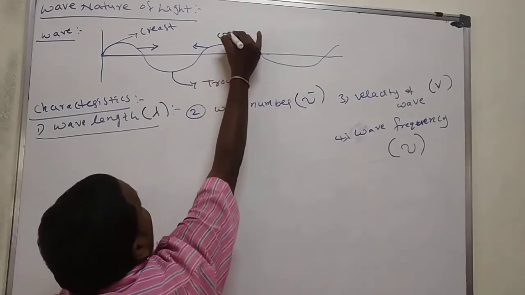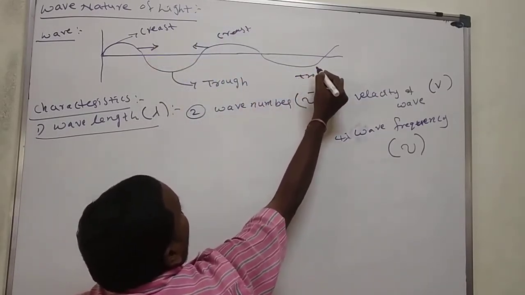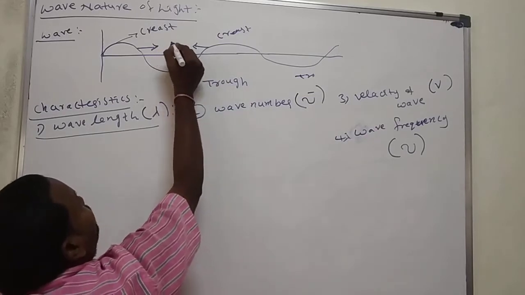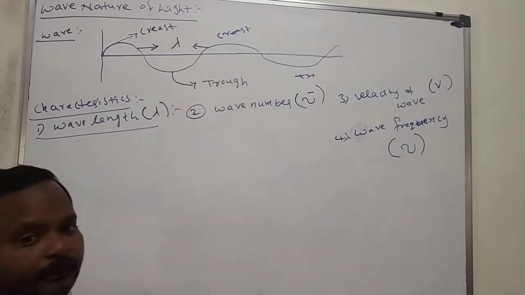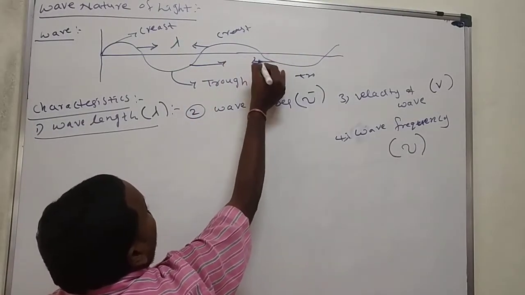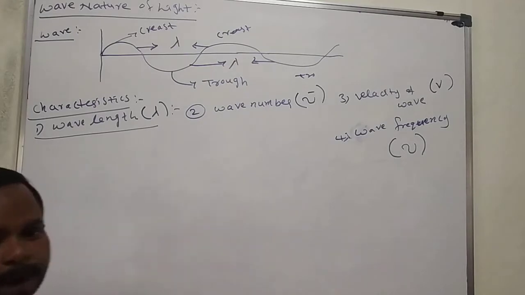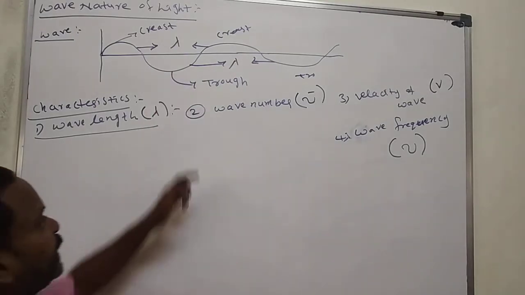See here, this is the crest, this is the crest, this is the trough, and here this is also a trough. The distance between these two successive crests is called lambda. The distance between two successive troughs we also call lambda. Yes, now this only we call lambda. Here troughs.